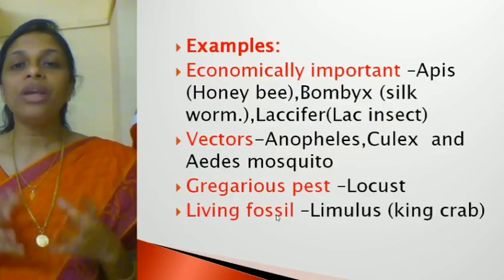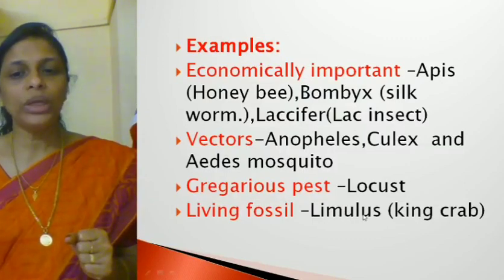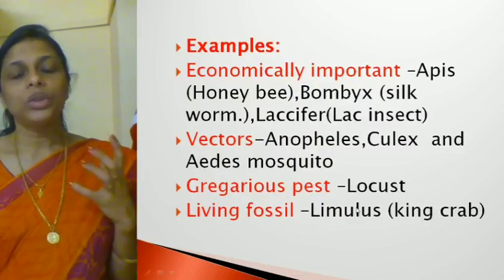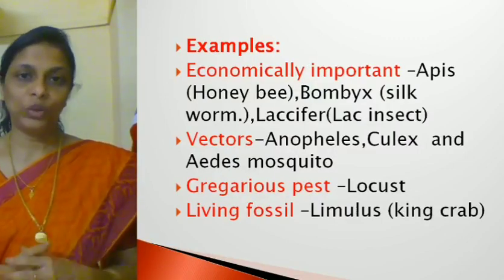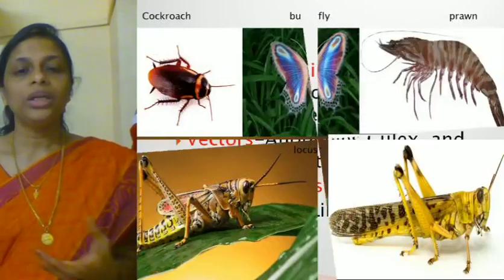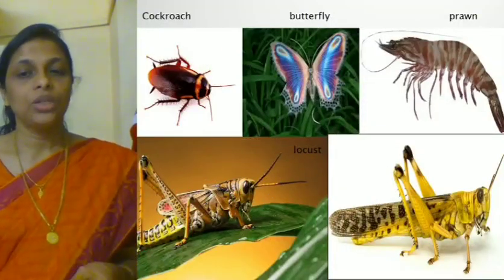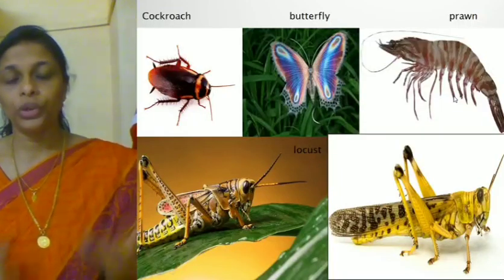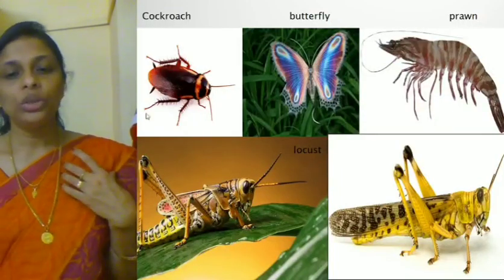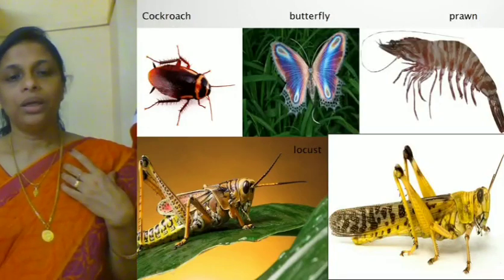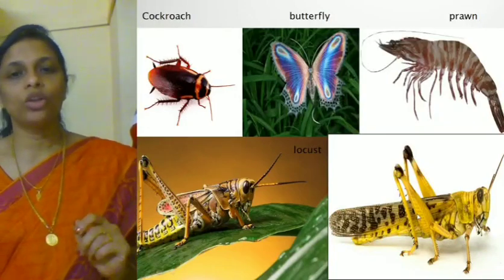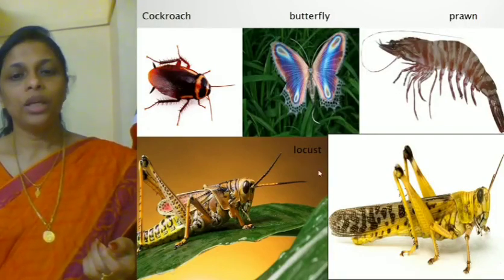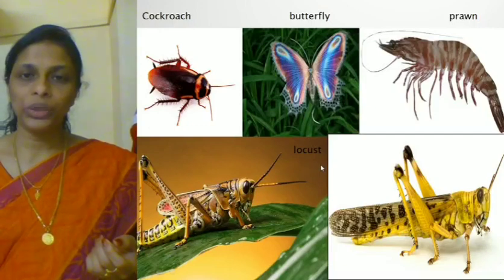Another one is a living fossil, that is Limulus, the king crab. King crab is considered a living fossil. So these are some of the examples of arthropods. Hope it's clear. Now here in this picture you can see some of the insects. You might be thinking that prawn is not an arthropod, but prawn is an arthropod. These are the locusts, big insects which destroy the croplands. Examples you also study are cockroach, butterfly, prawn, and locust. Hope Phylum Arthropoda is clear to you all.